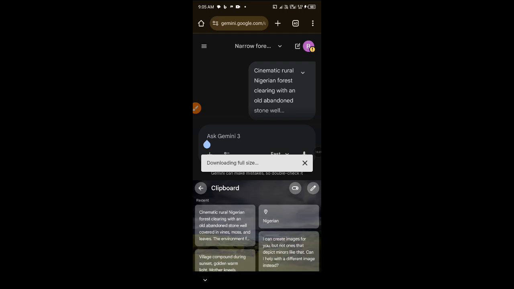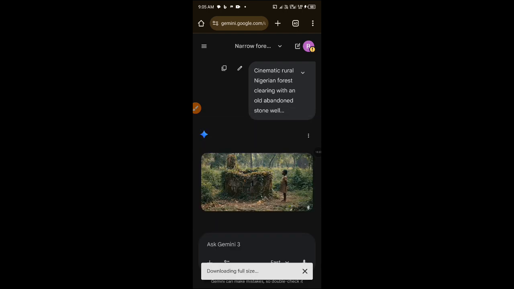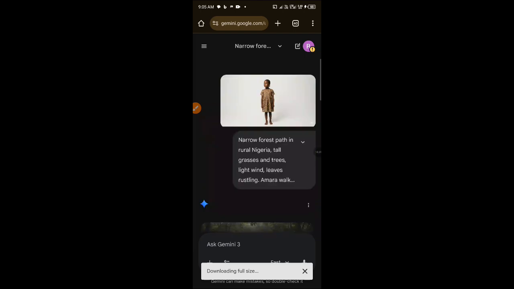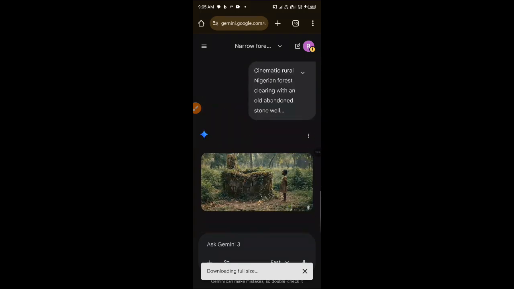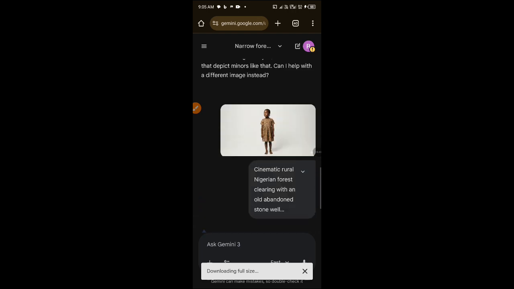Okay, let's just skip it. But you've seen how to generate it. Make sure you read the prompt and know the characters involved, so you will know the characters to select to show in that particular scene.